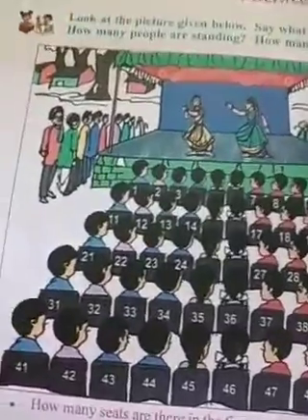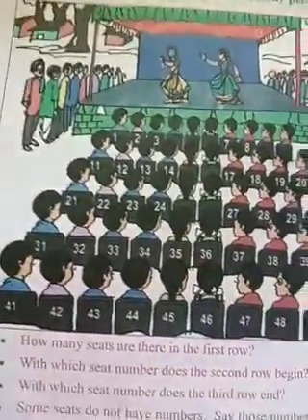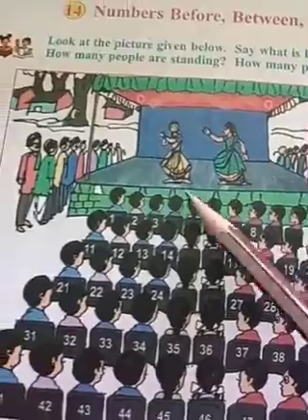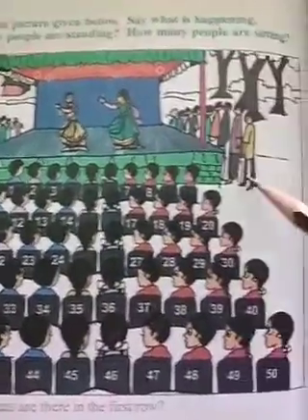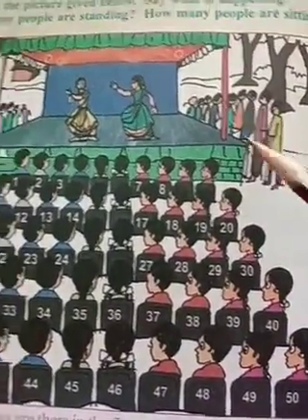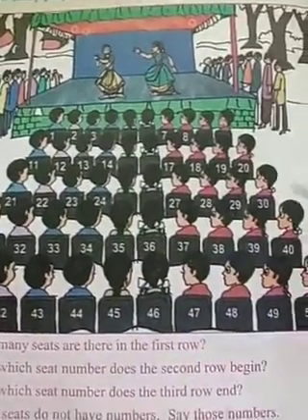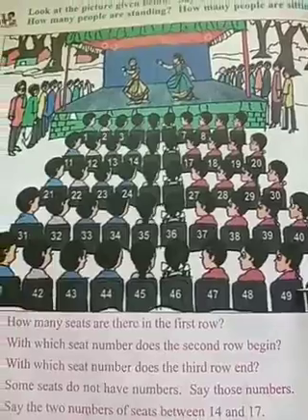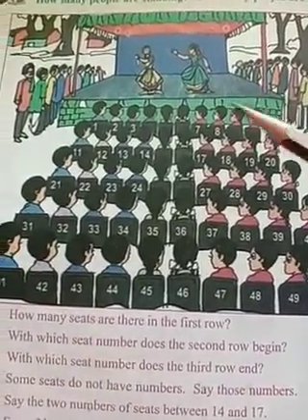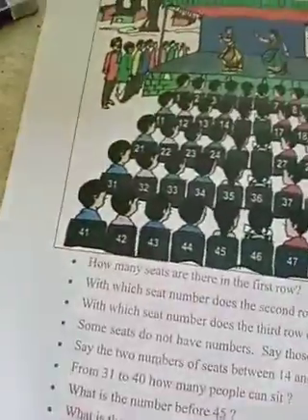See here. These girls are dancing. These men are standing here. Some members are also standing here. Here some children are sitting. So here some program is there. So in these questions, they are asking down below.